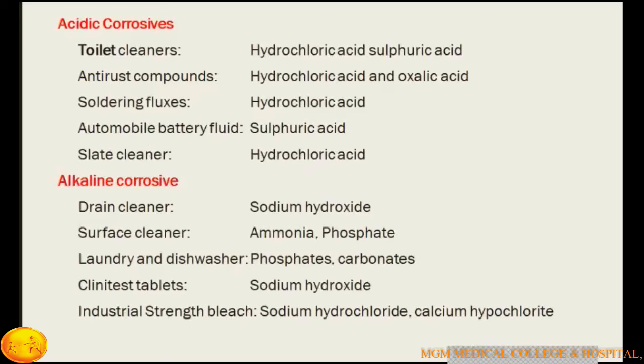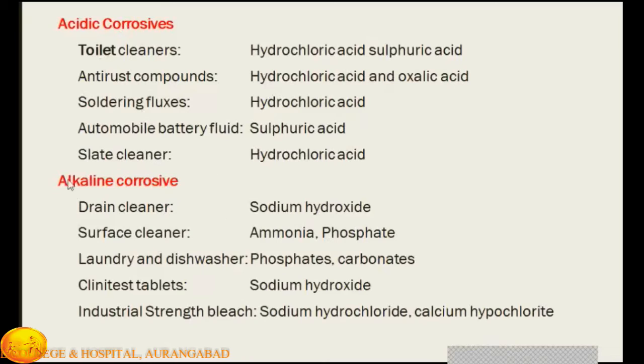What are the acids and alkalis which cause corrosive effects or poisoning in the patient? There are toilet cleansers like hydrochloric acid or sulfuric acid, anti-rust components like hydrochloric acid or oxalic acid, soldering fluxes, hydrochloric acid, automobile battery fluid, that is sulfuric acid, or slate cleaner, that is hydrochloric acid. These are acid corrosive poisons.